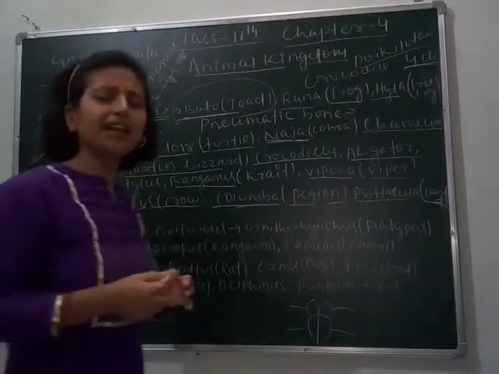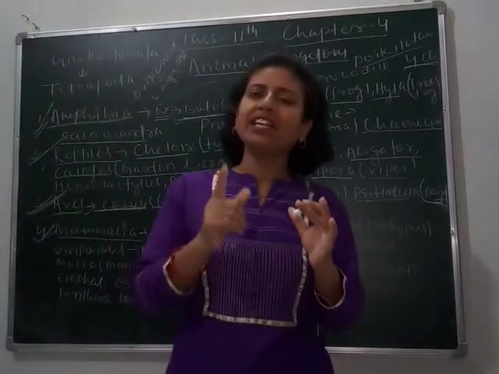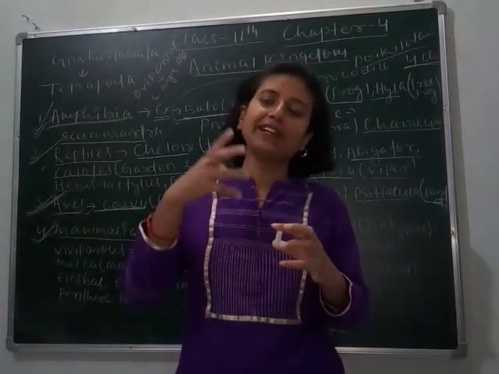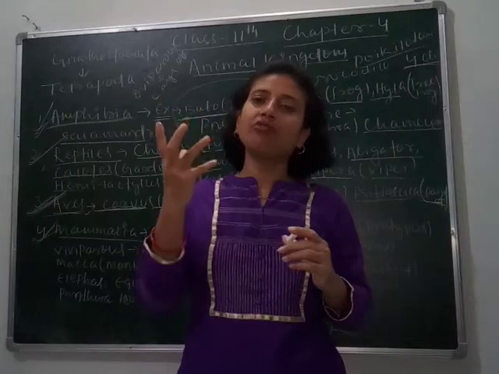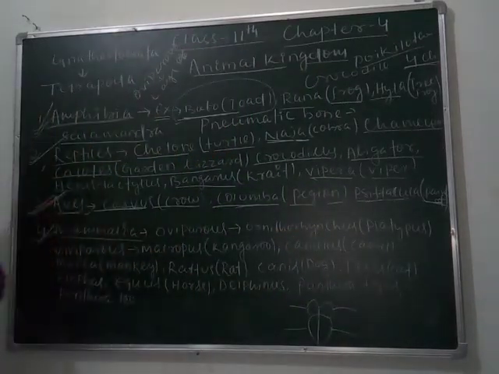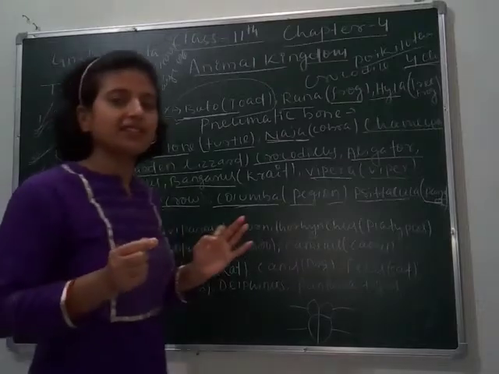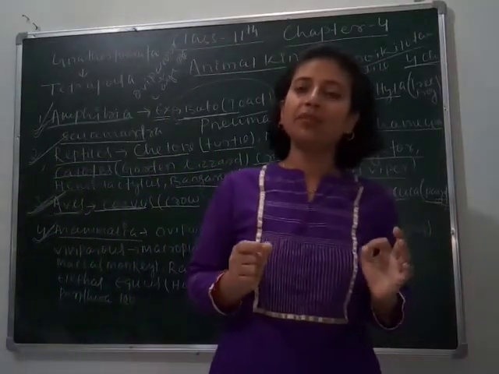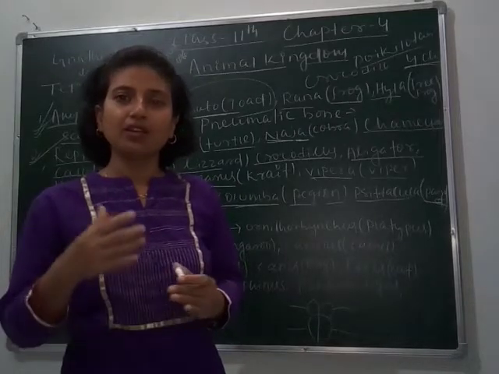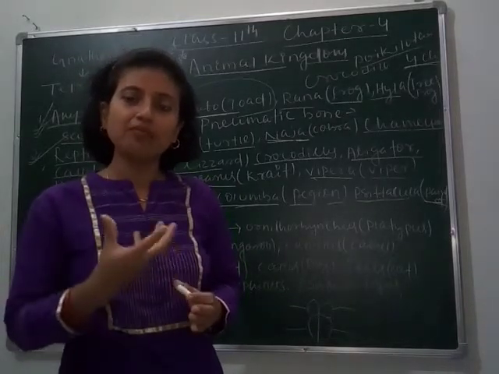Next, they have pinna. The external ear pinna is present in mammals, due to which they can easily collect sound waves and listen clearly. They have eyelids, eyelashes, with a well developed body structure. They have the presence of placenta to nourish the young ones inside the body.